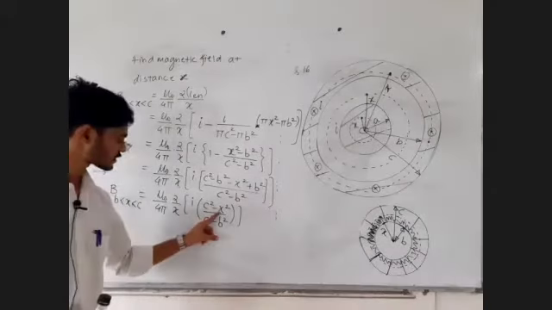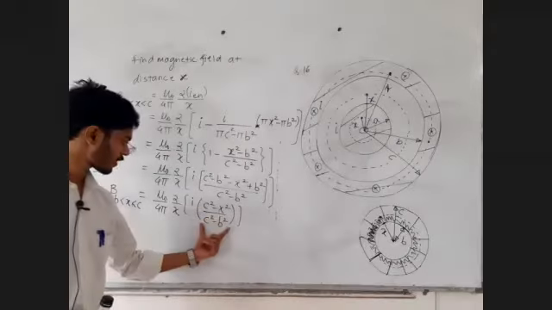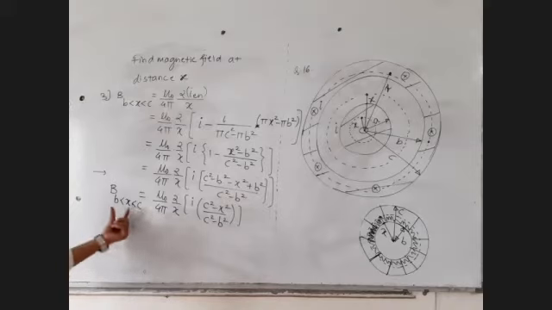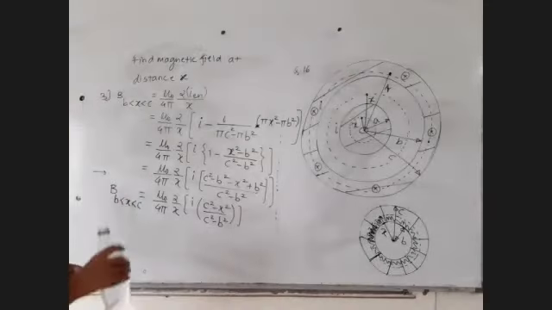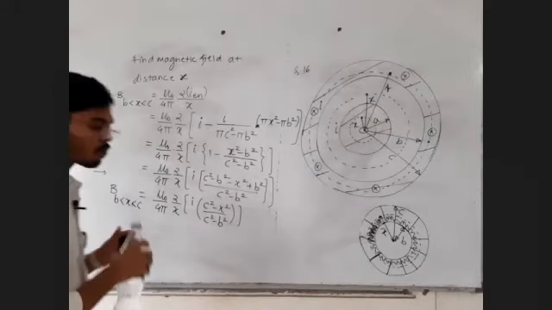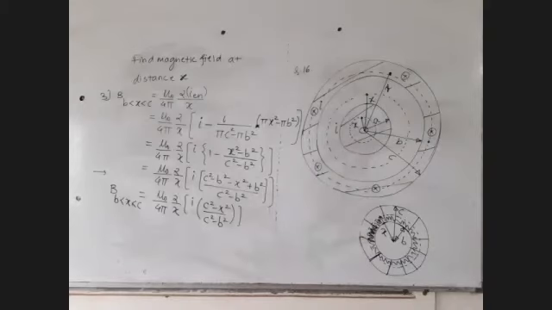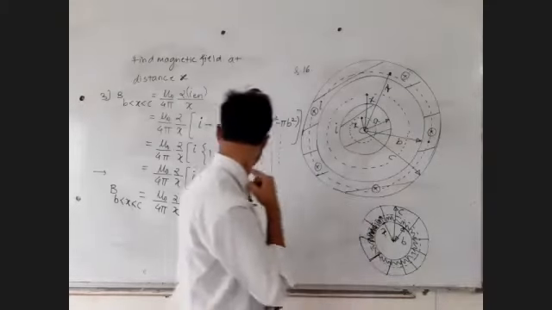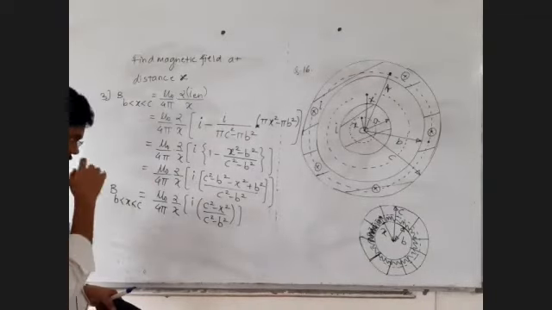As x increases, this bracket will go on decreasing, so the magnetic field will go on decreasing. This thought is enough to draw the graph. We'll draw it and check if we are right or wrong.